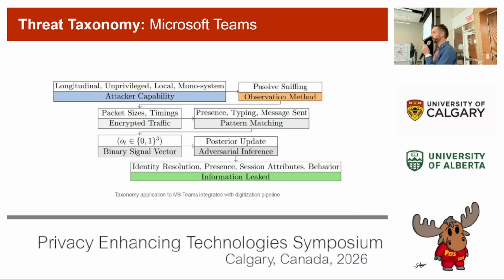So jumping back to our threat taxonomy now, what we can see here is for attacker capability, this is longitudinal over time, unprivileged, global, and mono system. And then a passive sniffing observation method, which allows us to look at our encrypted traffic for packet sizes and timings for feature extraction, to be able to do our pattern matching, binary signal vector, posterior update, which then is going to allow identity resolution, presence, session attributes, and behavior inference.